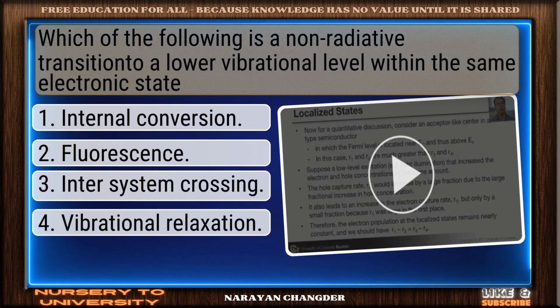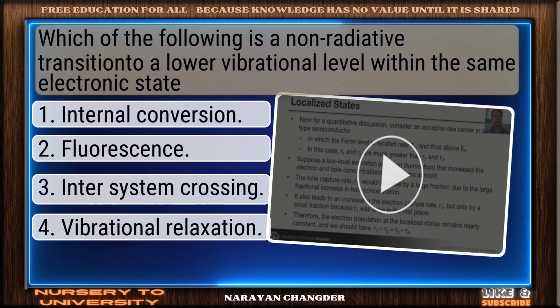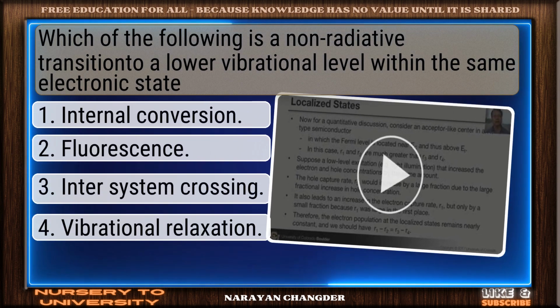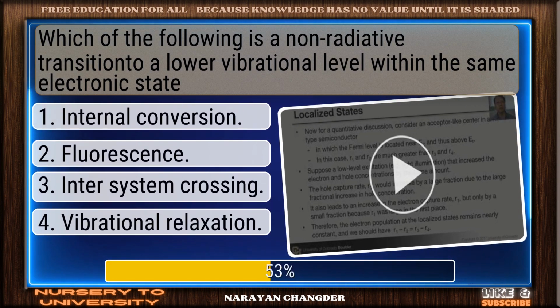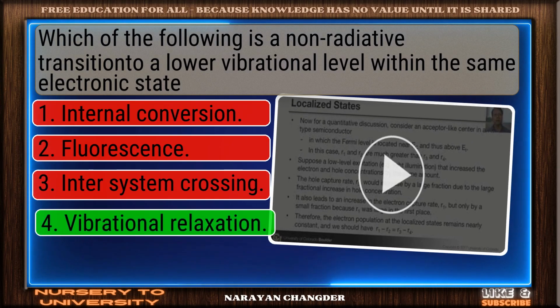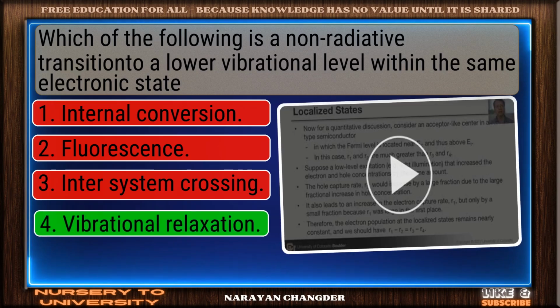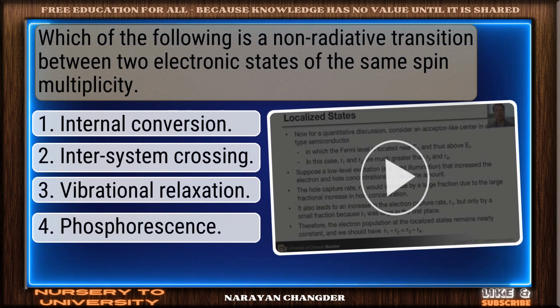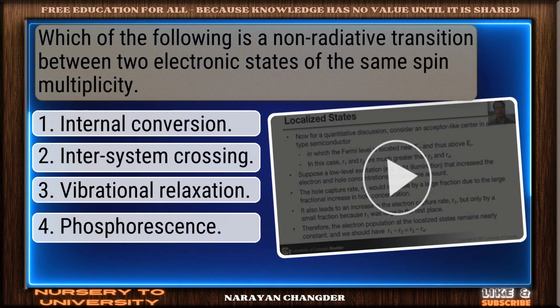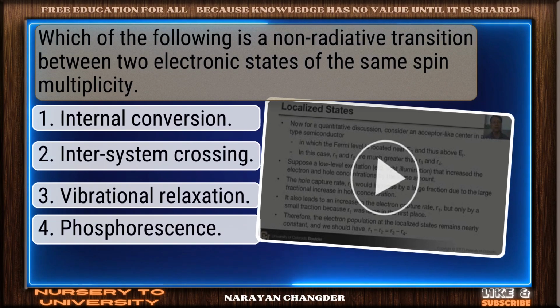Which of the following is a non-radiative transition to a lower vibrational level within the same electronic state? Sharp thinking. Vibrational relaxation is the right choice. Which of the following is a non-radiative transition between two electronic states of the same spin multiplicity?